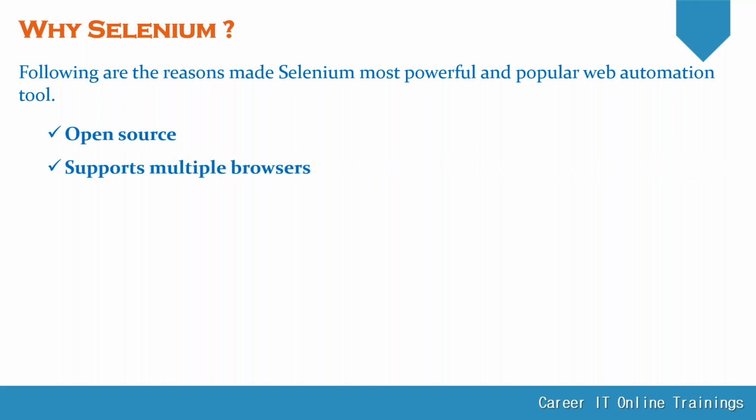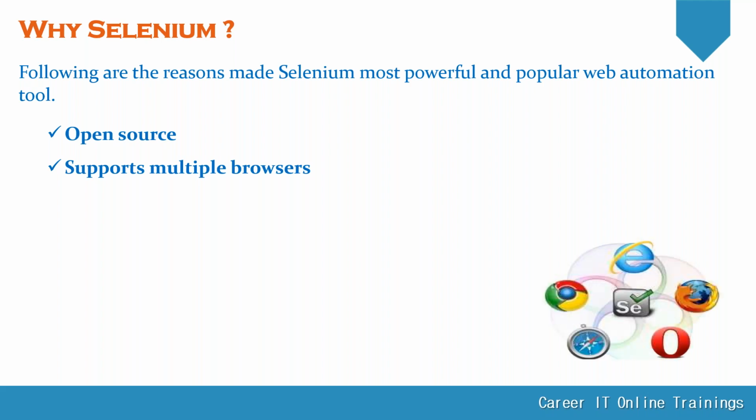And it supports multiple browsers. Earlier, some of the tools supported only some browsers, but Selenium was one of the first tools to support multiple browsers. Still, in the market we have one more tool. Cypress is also increasing and occupying a very good market, but it still has a limitation. It works in Chrome. There is no stable version for Mozilla Firefox. As of now, the stable version works in Chromium only.